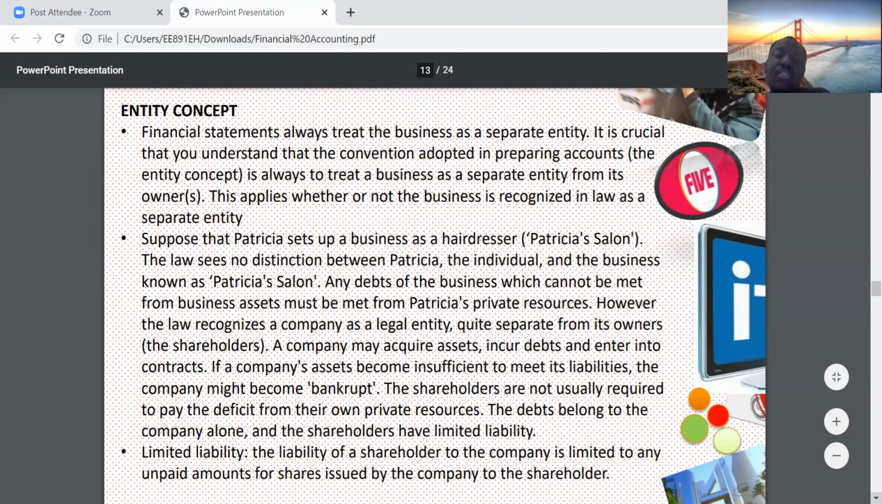The entity concept undergirds the preparation of accounts. The business is seen as different from the owners. That's what you need to keep in mind. The business is seen as different from the owner.